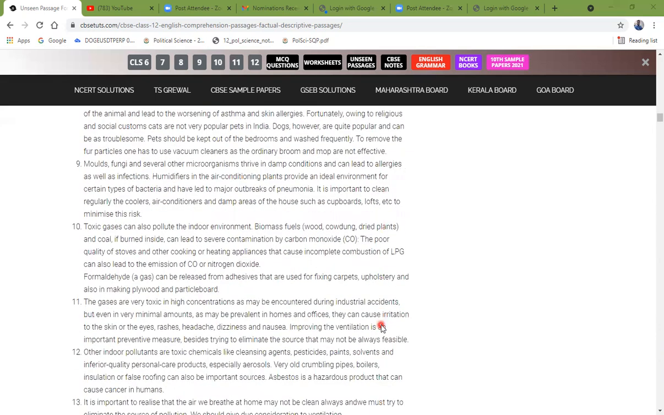Molds, fungi, and several other microorganisms thrive in a damp condition and can lead to allergies as well as infections. Humidifiers in the air conditioning plants provide an ideal environment for certain types of bacteria and have led to major outbreaks of pneumonia. It is important to clean regularly the coolers, air conditioners, and damp areas of the house, such as cupboards, lofts, etc., to minimize the risk.